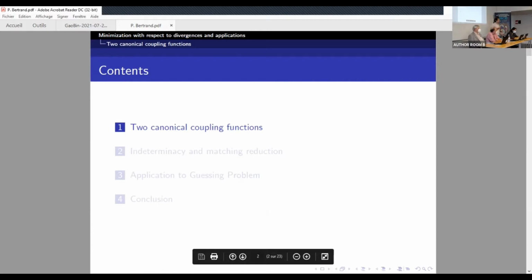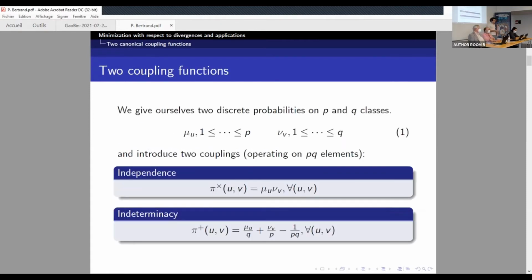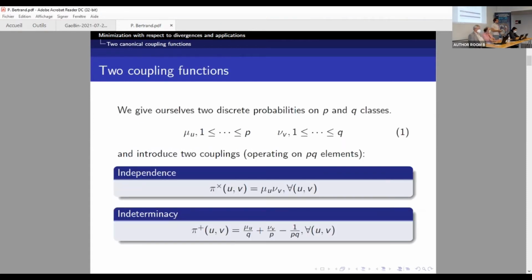So first we begin with the construction of two canonical coupling functions. We give ourselves two margins, the first one which is mu on p elements, and the second one which is nu on q elements. And we want to construct a probability law on p times q elements with the two margins respected. For that, we can imagine a lot of ways to fill the matrix. Actually, it's more or less like a Sudoku, and in the continuous case, it will be a copula.